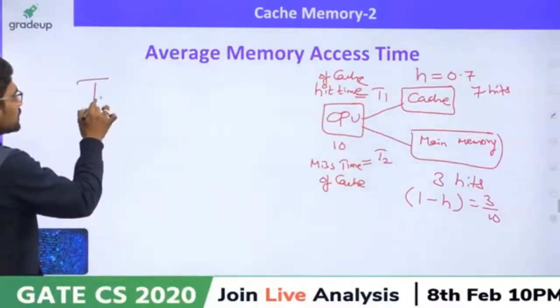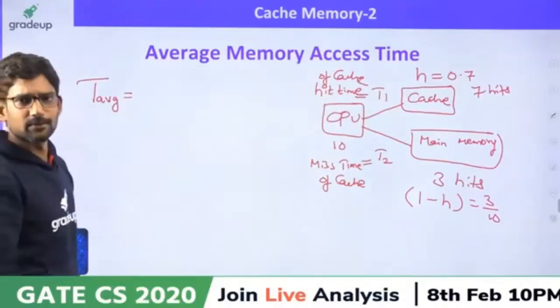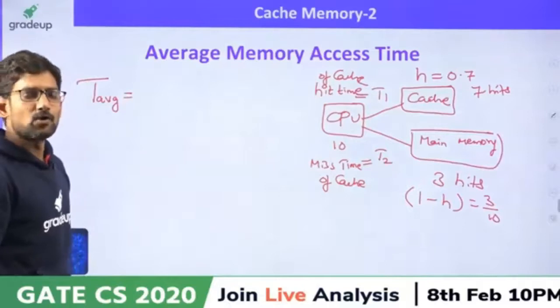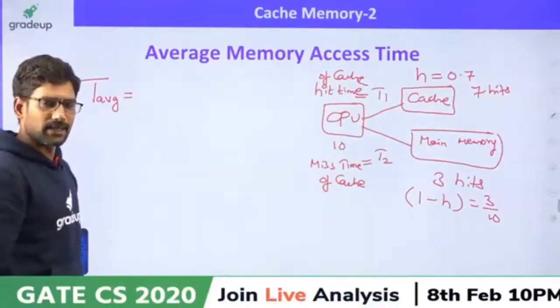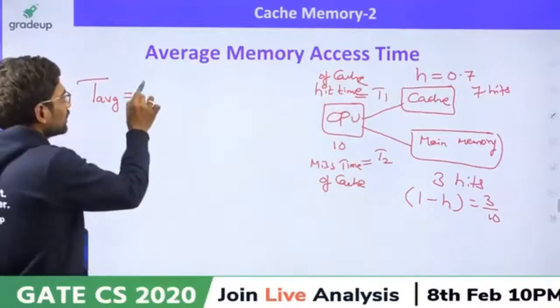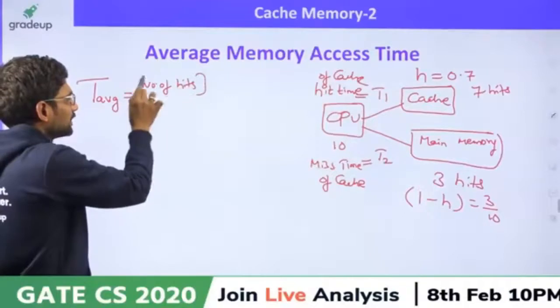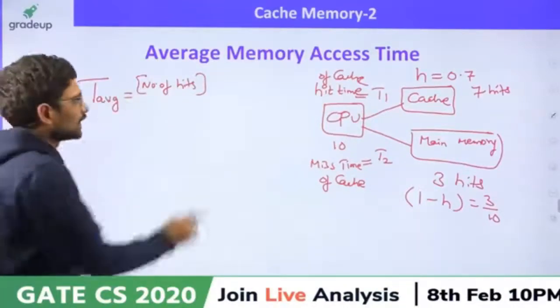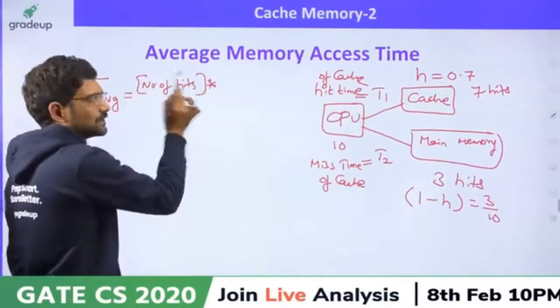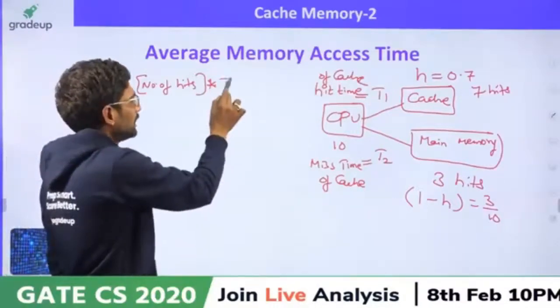Listen carefully. How many are supplied by cache memory? The number of hits of cache memory, and for every hit, how much time is it taking? Hit time T1.